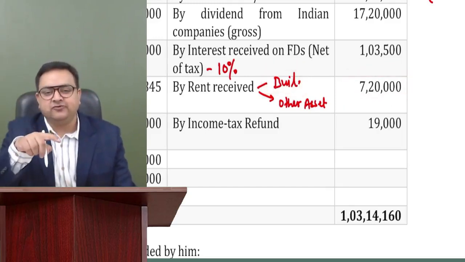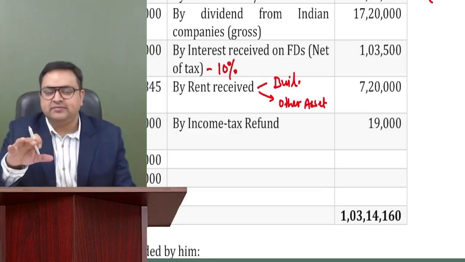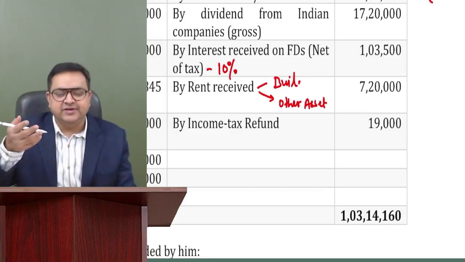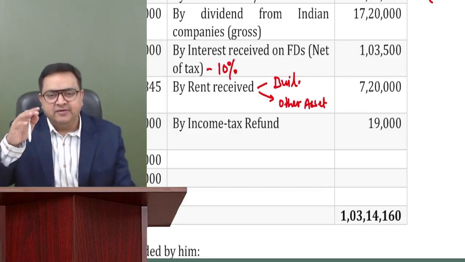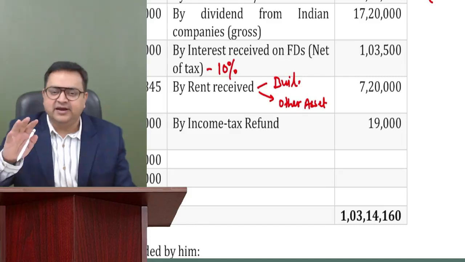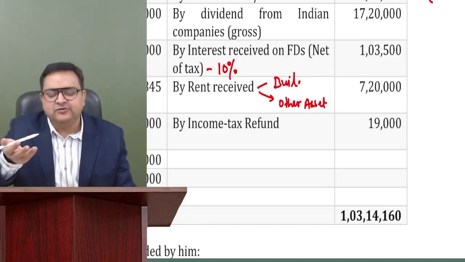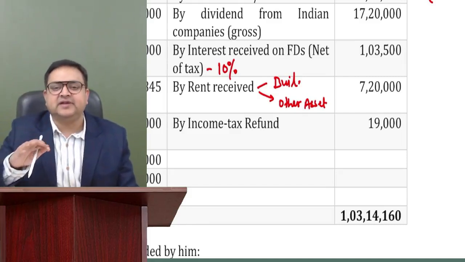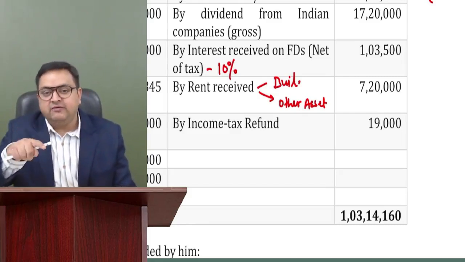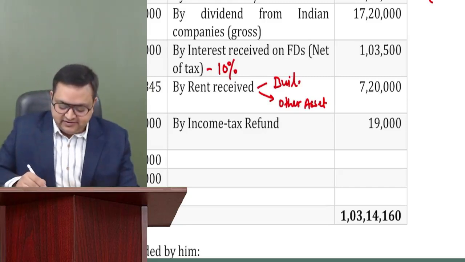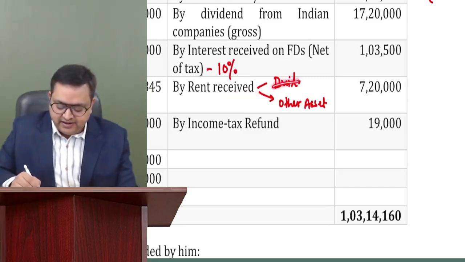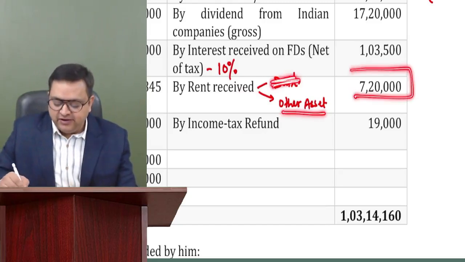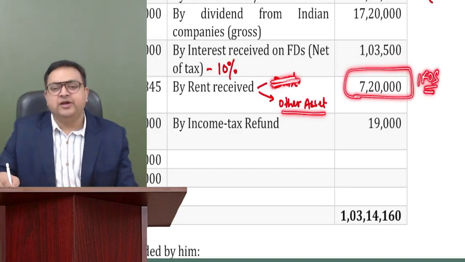And how we compute our house property, some students have not done this chapter. But we will be computing it by taking GAV minus municipal taxes. Then we will get NAV. Then we will get a 30% deduction. That we will see in house property. So some students who have already done this chapter know how to treat it. So there is at least a 30% standard deduction on it. However, in case this rent received is not for a building, it is for other assets, then it will directly go in your IFOS income.